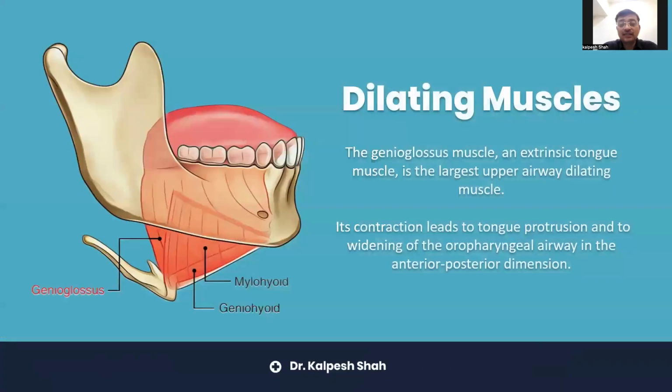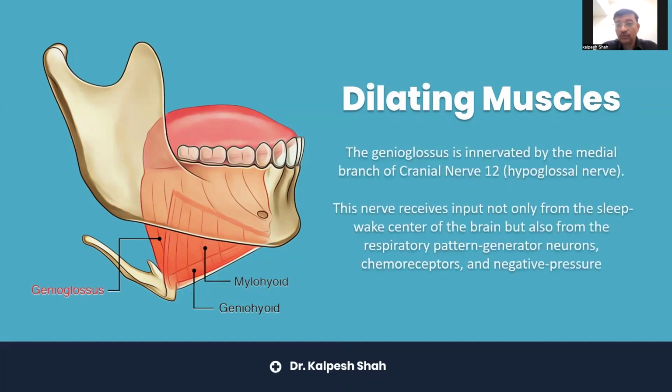If we see this figure, the genioglossus muscle is an extrinsic tongue muscle. It is the largest upper airway dilator muscle. Its contraction leads to tongue protrusion and widening of the oropharyngeal airway in the anteroposterior dimension. The genioglossus muscle is innervated by the medial branch of the hypoglossal nerve. And this nerve receives input not only from the sleep-wake center of the brain, but also from the respiratory pattern generator neurons, chemoreceptors, and negative pressure receptors.